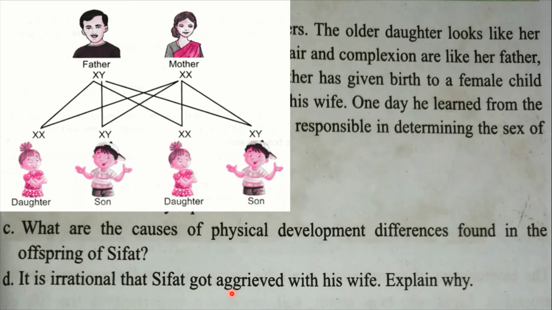His wife is not responsible because a female has only the XX chromosome pair. They do not have a Y chromosome. So it is irrational that Sifat got anguished with his wife.